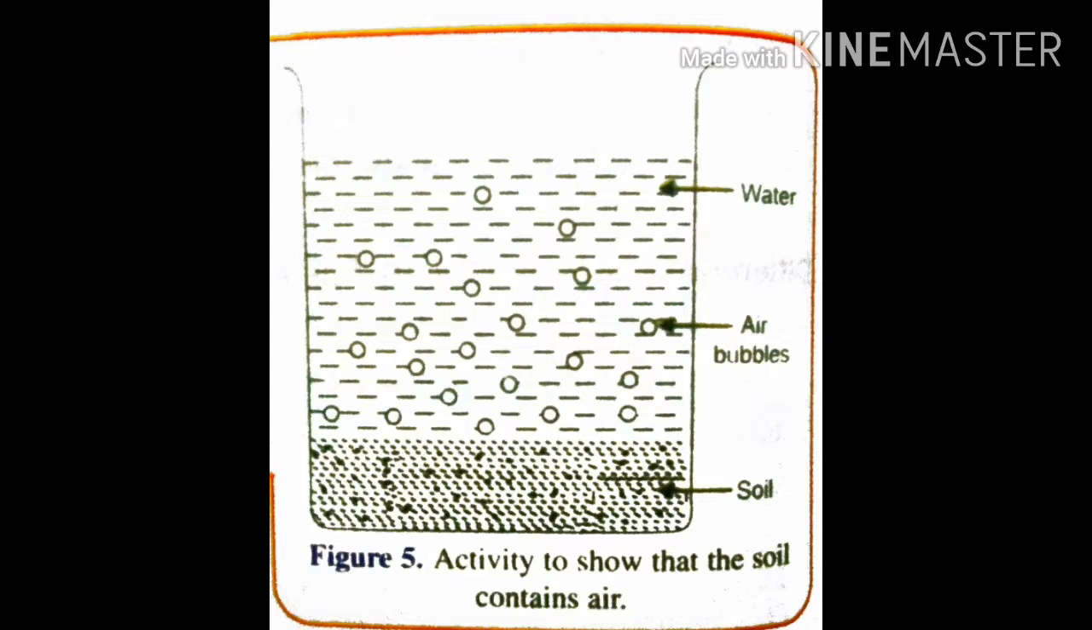These are the properties of soil. First one, soil contains moisture. Second one, soil contains air. Third one, soil absorbs water. Fourth one is soil allows water to percolate.